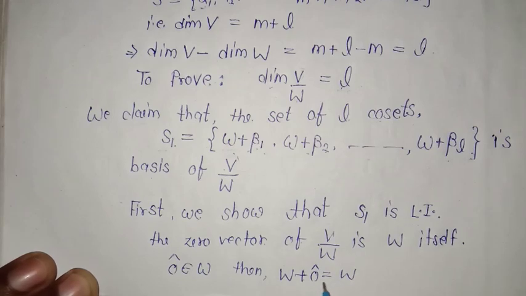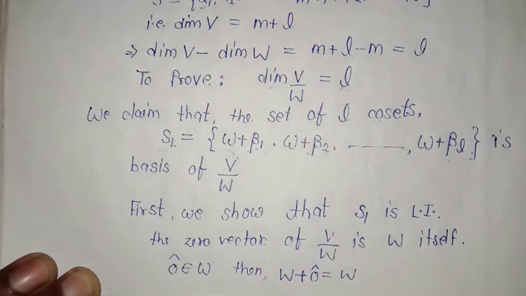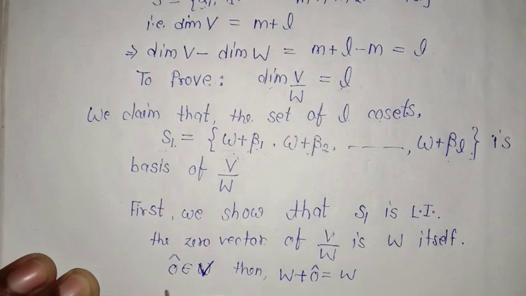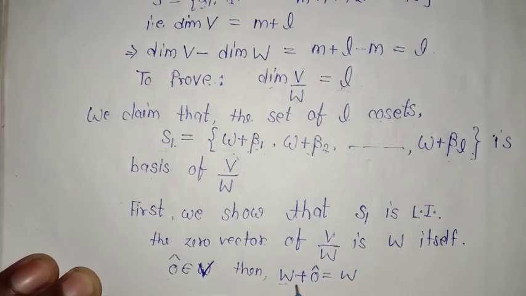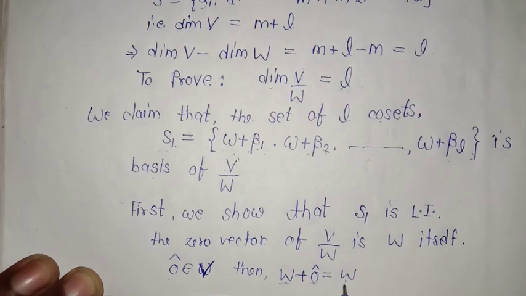So that's why this W becomes the identity for the subspace V by W. That is the 0 vector of this subspace V by W. This 0 vector is coming from V, and if we make the coset of the subspace W with the element 0, then this gives W itself. So the W works as a 0 vector for the subspace V by W.